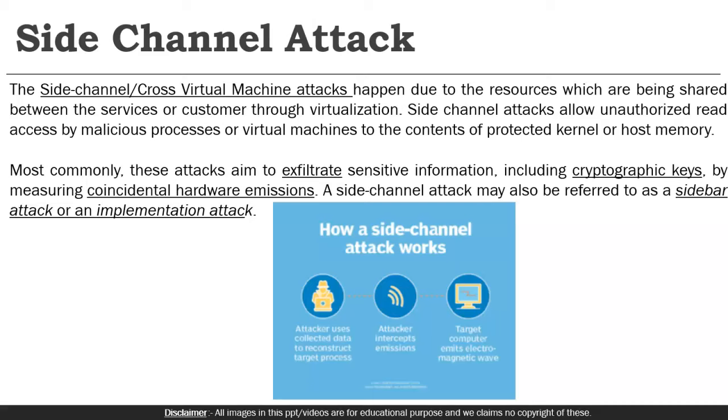And the most severe one is if they can steal your cryptographic key, because we have already seen this, if your keys are compromised, your data is not secure in the cloud. Security in the cloud exists only because the keys are secure. So they try to steal your data by stealing your keys, and this is the side channel attack, or the bad neighbor attack, or sidebar attack as we call it.